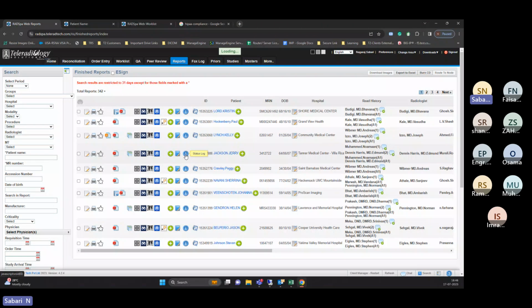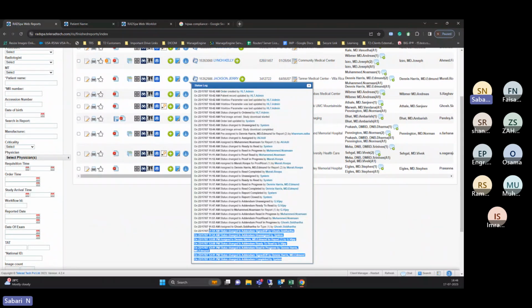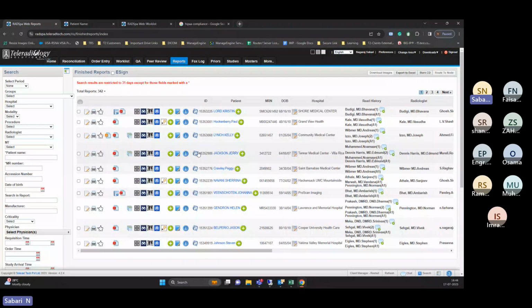And this is the status log we already saw. The status log is nothing but, from when the study came, whether it is an HL7 order, manual order or auto order, until the report is signed off, everything is tracked. Who all worked on this report, and at what time. And this is the last option, called request addendum. That means the report has been done, and if I want to add additional findings, I can first request this report myself, and I can add the addendum. Then the report will look like this.